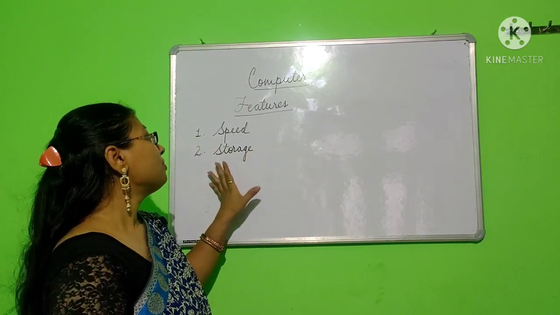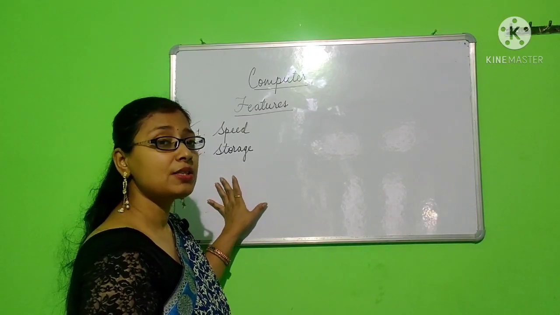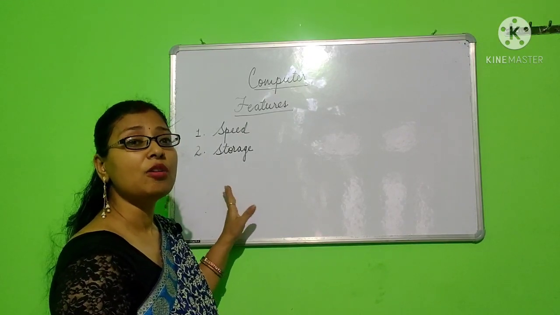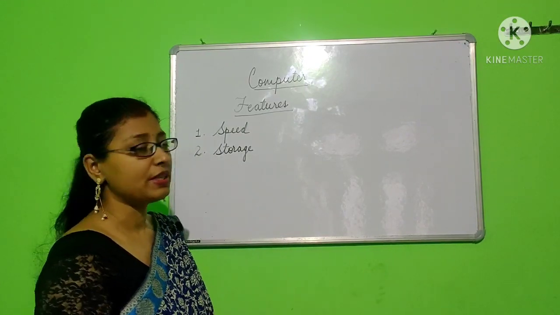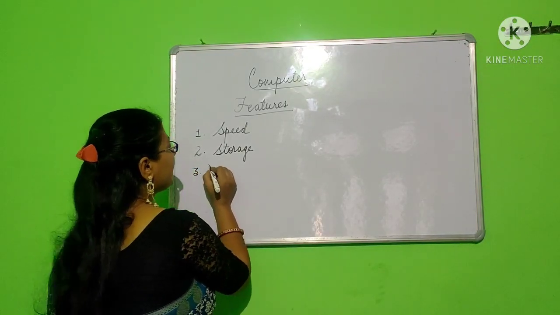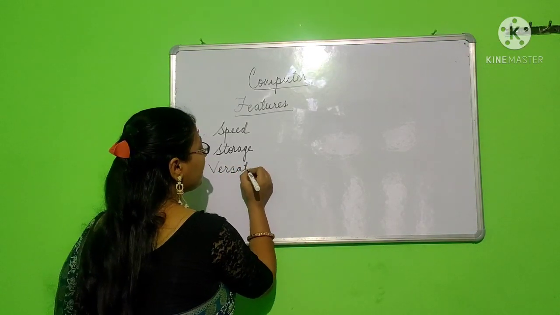Okay, so next feature is storage. It means that computer can store a large amount of data. It can hold enormous amount of data without damaging it. The third feature can be termed as versatile.